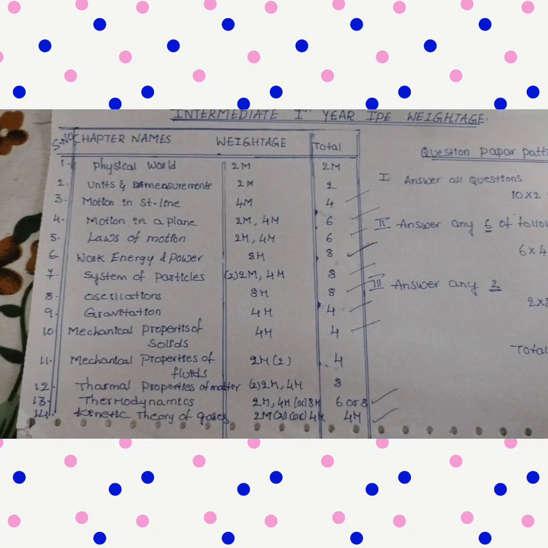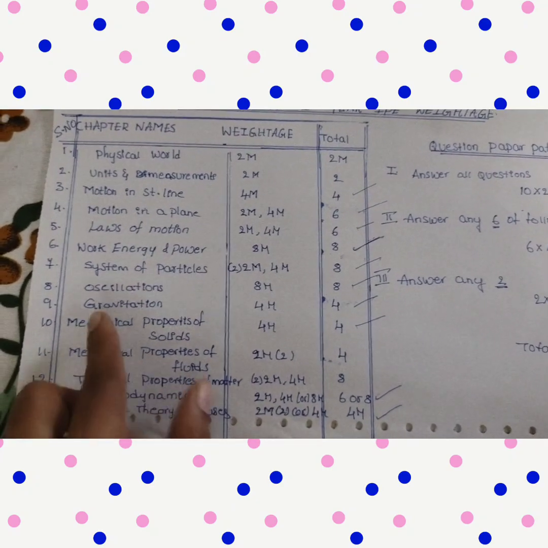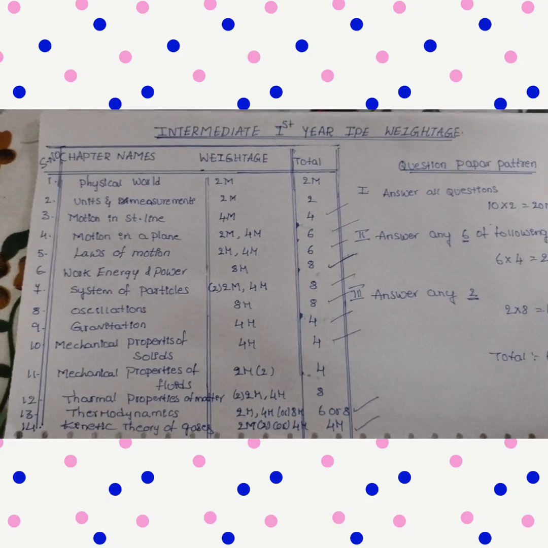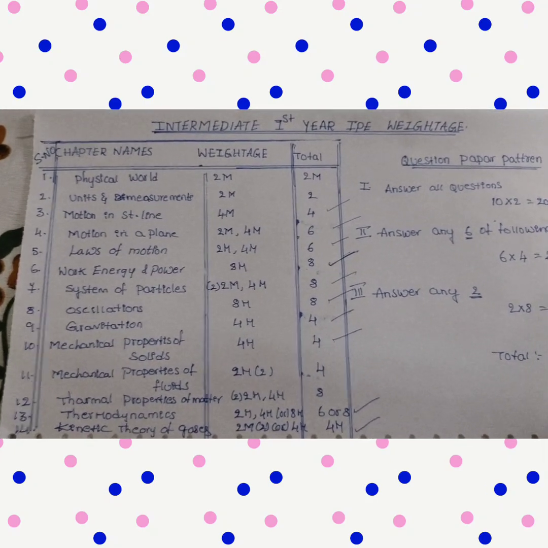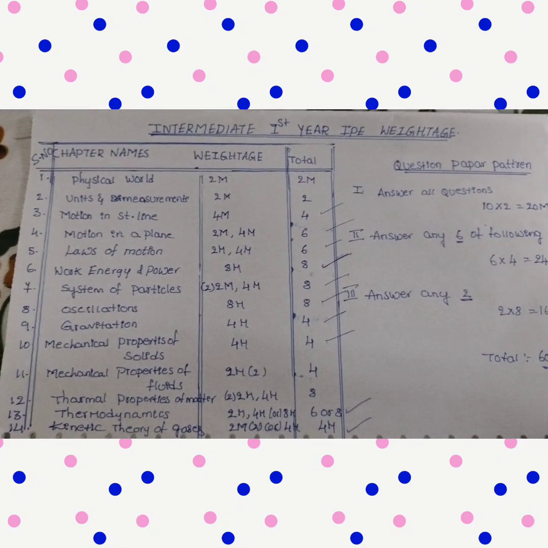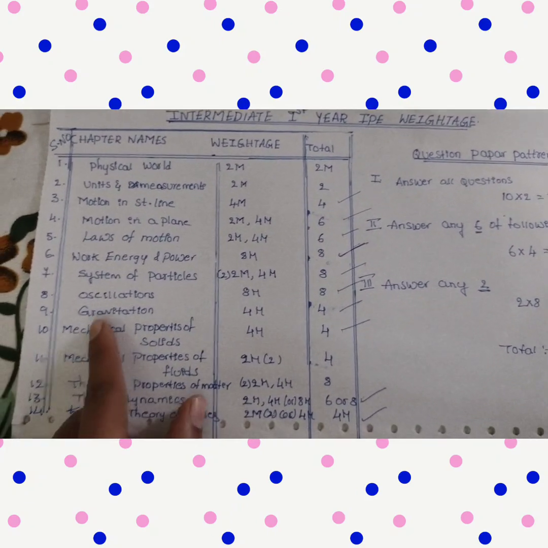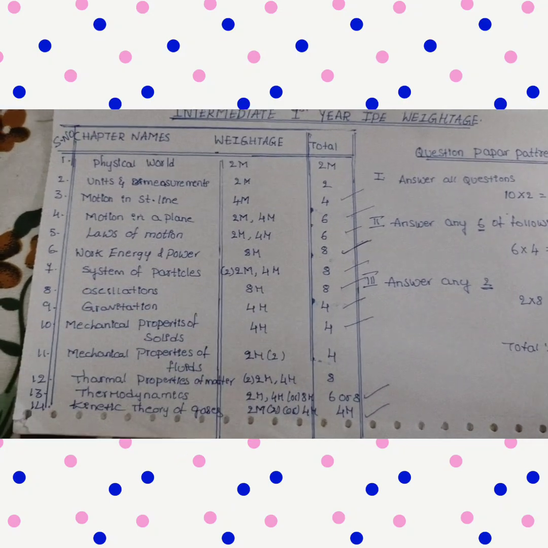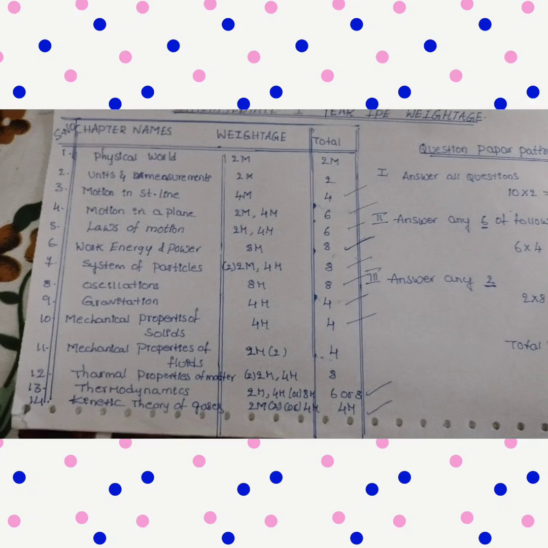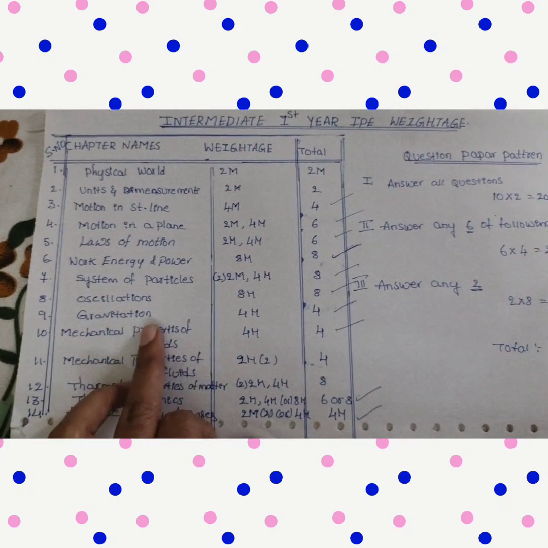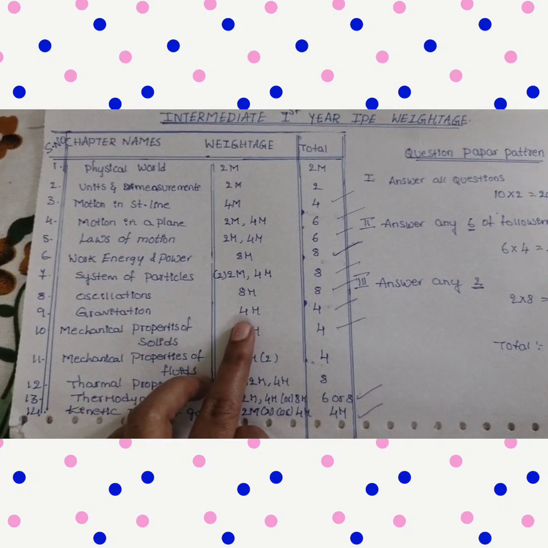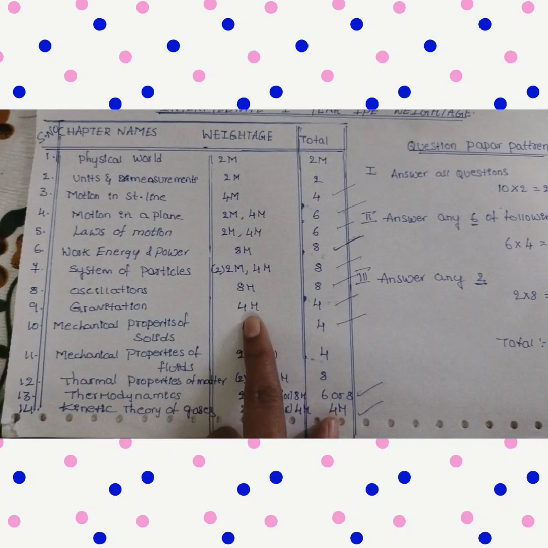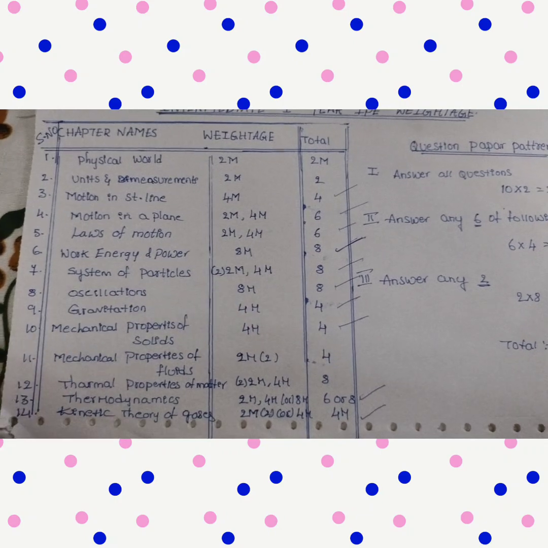Oscillations, only LAQs we have to practice. In oscillations we have only 2 LAQs. In that, the simple pendulum question must be there in our public examination pattern. Most important question. No need of 2 marks and 4 marks from oscillations. No need to read the remaining questions. Only LAQs we have to concentrate on. If you take gravitation, here also 2 marks, 4 marks, 8 marks are there, but we have to read only 4 marks. No need of LAQs, no need of 2 marks.